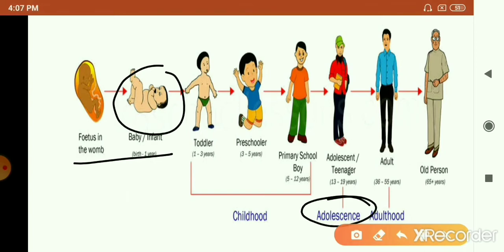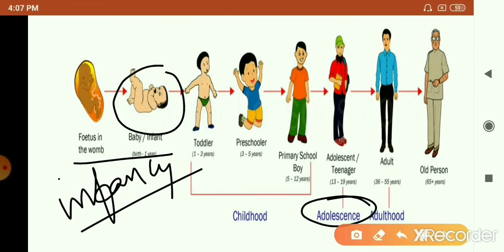That is the beginning of the adolescence phase. So the first stage is the infancy stage, and from when the child is born till the child reaches adolescence, there will be some changes that occur. Now, what are those changes? You will find that there is an increase in height. There will be an increase in weight, right?